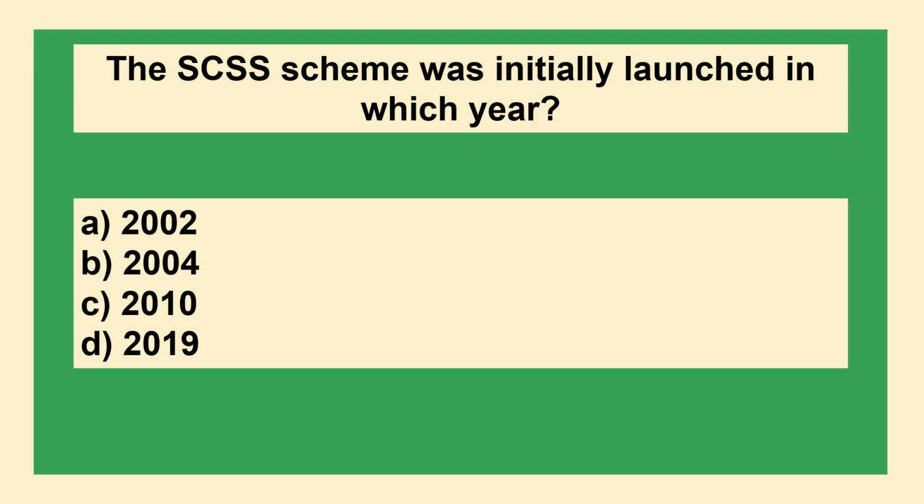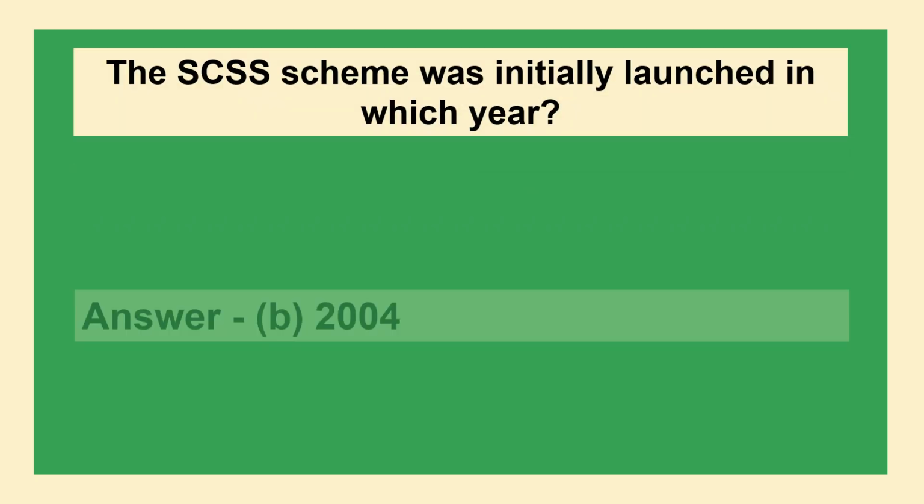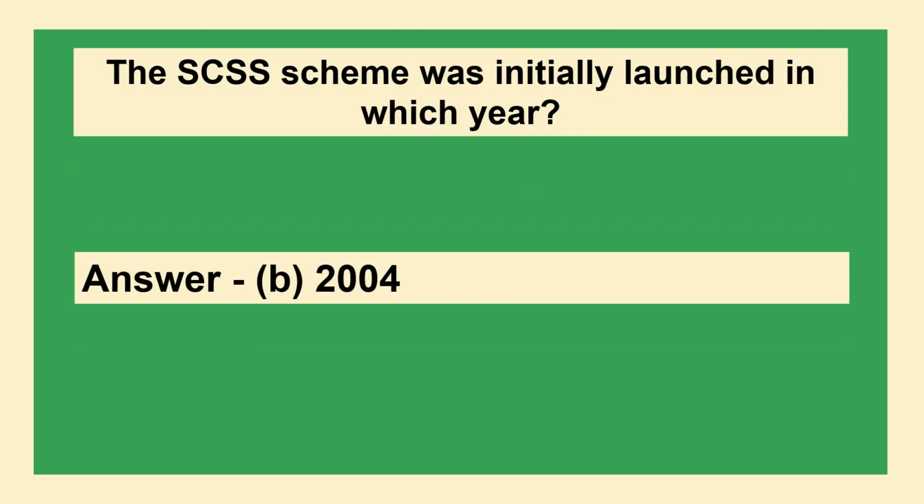The SCSS scheme was initially launched in which year? Option A 2002, option B 2004, option C 2010, option D 2019. The answer is option B 2004.